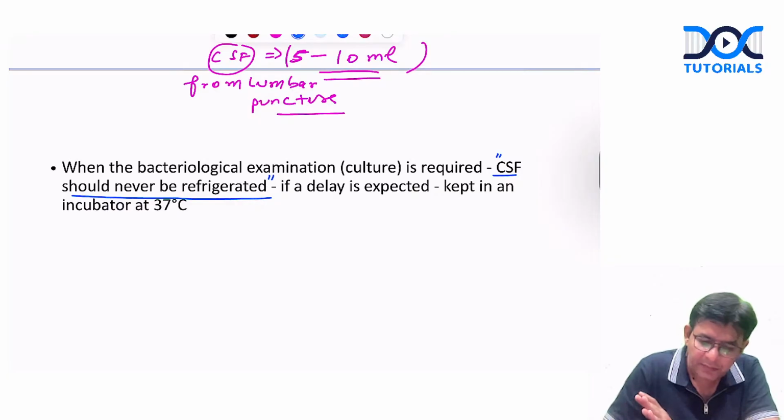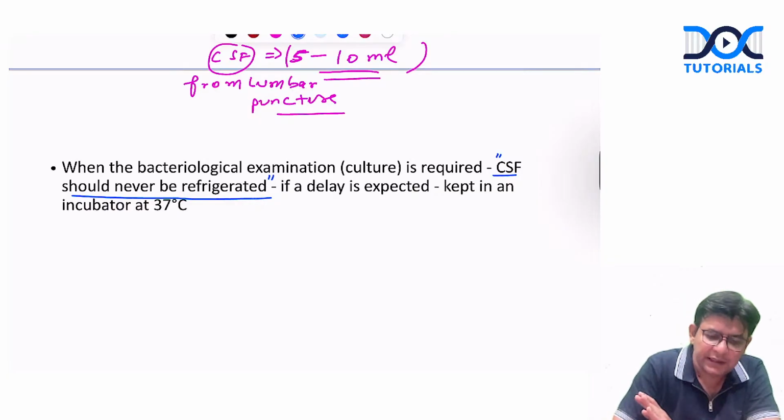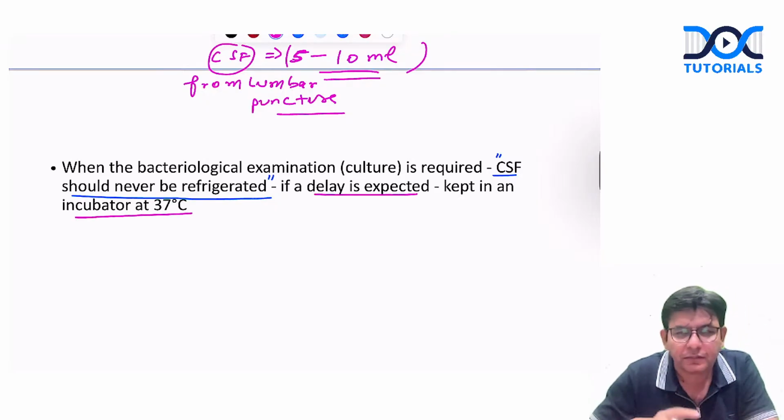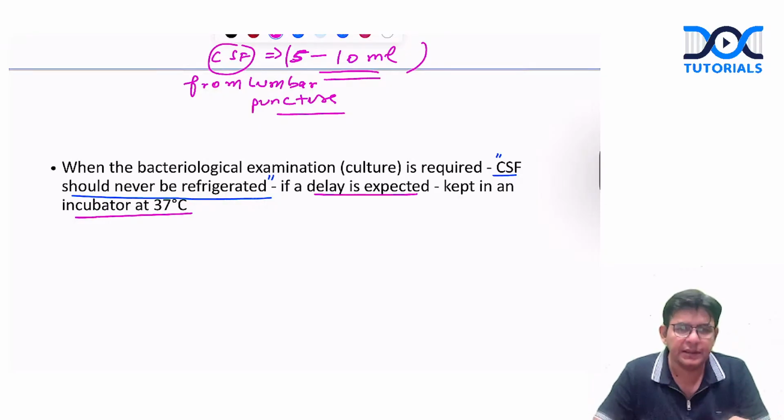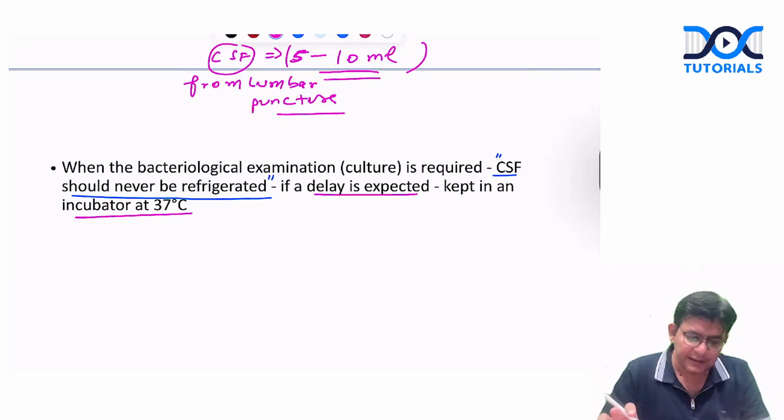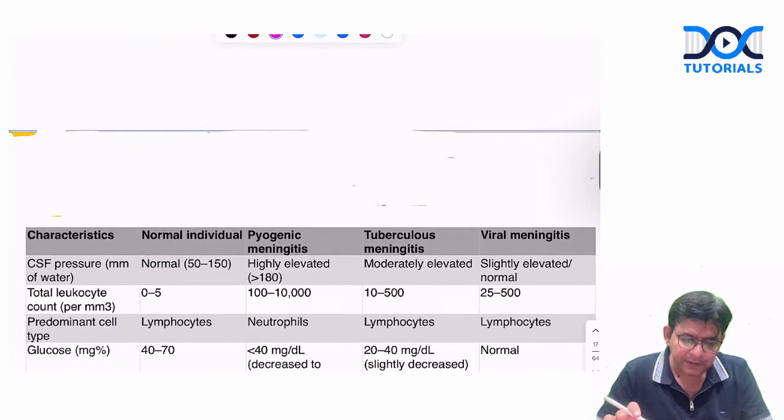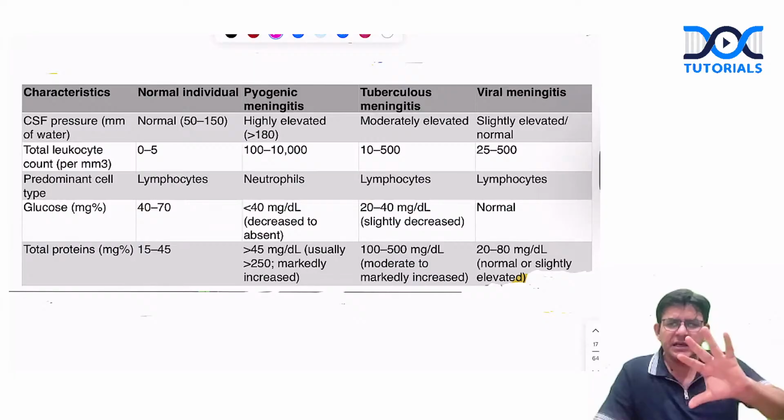If at all you think you can't process it immediately, you can keep it in an incubator. Incubator at which temperature? 37 degrees centigrade. Is it fine? Now, this is the overview.